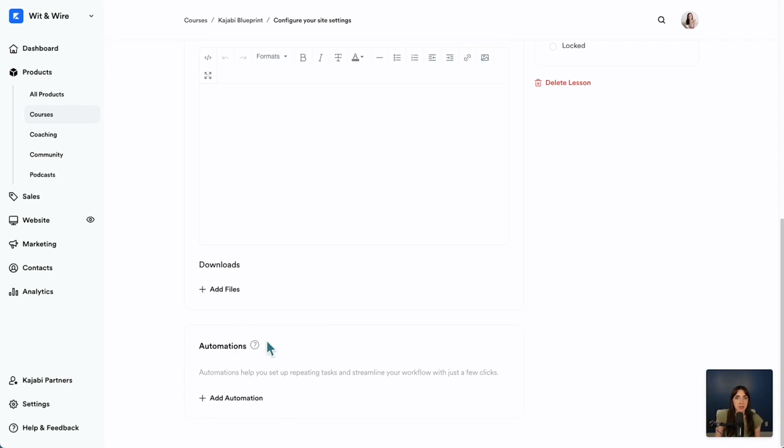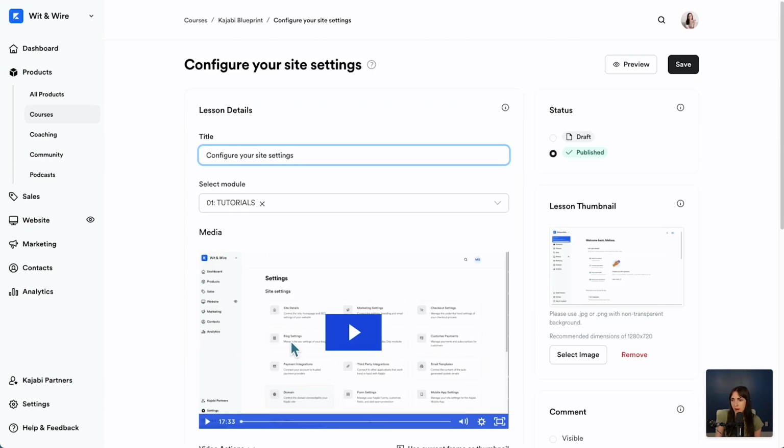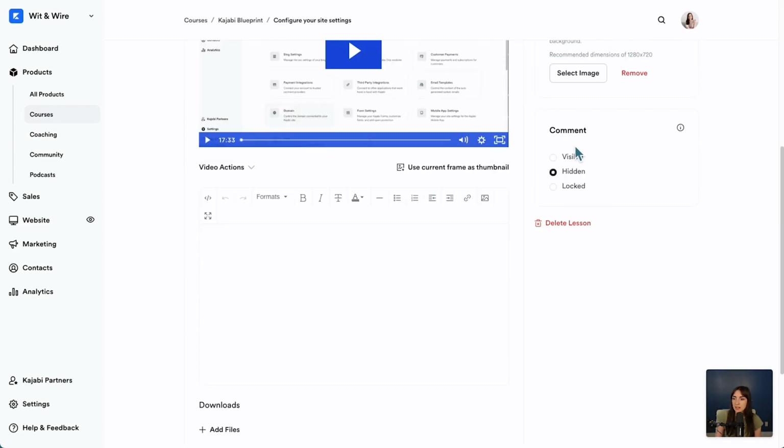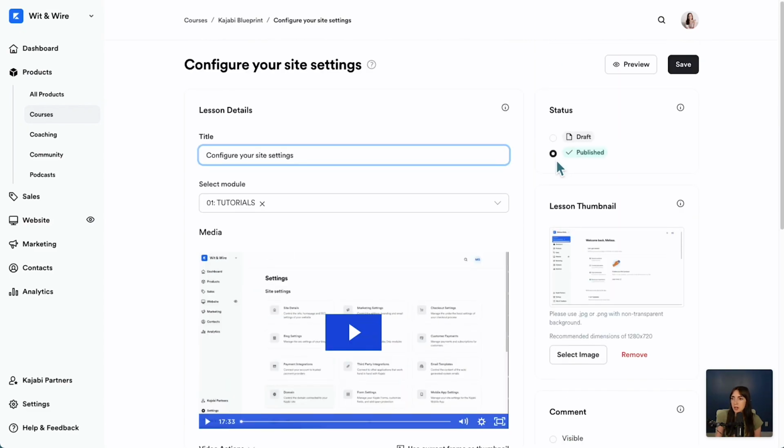And you can also, if you want to get intermediate about it, add different automations that take place based on actions in this lesson. So if, for example, this were the last lesson in a section and you wanted to add an automation that could trigger an email sent to the student when they complete this lesson, you could do so here. But I would call that intermediate, certainly not required. This is a published lesson. It's visible to students, and I have hidden the comments, but you could make them visible below the lesson if you wanted to. So let's actually go ahead and click preview to see what this looks like.